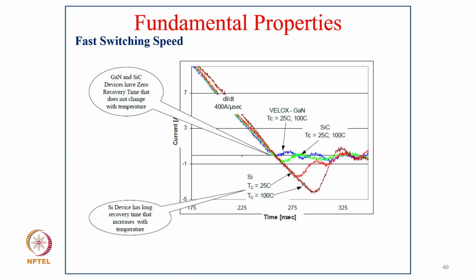Then fast switching speed: you can see how GaN devices, silicon carbide, and silicon devices operate, how fast the current quenching or turn off goes. That makes the device operate at high frequency and low losses, even during the turn-on and turn-off process.